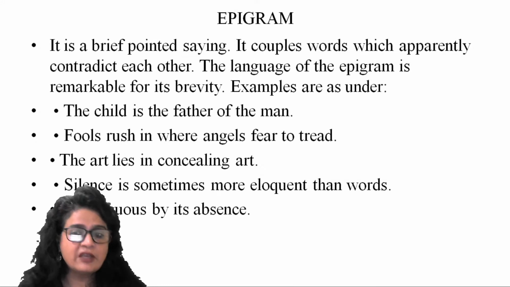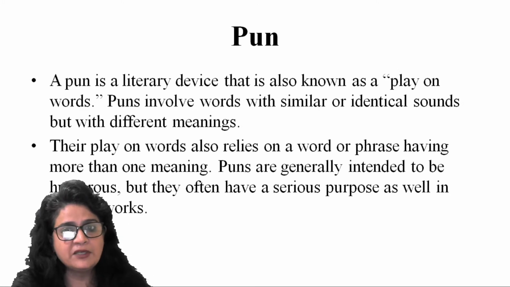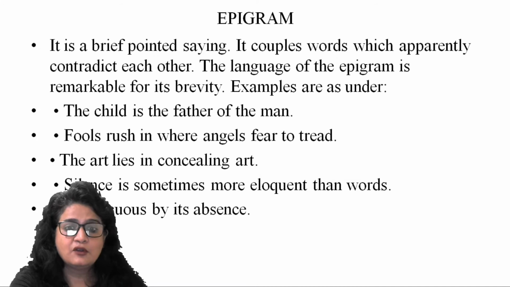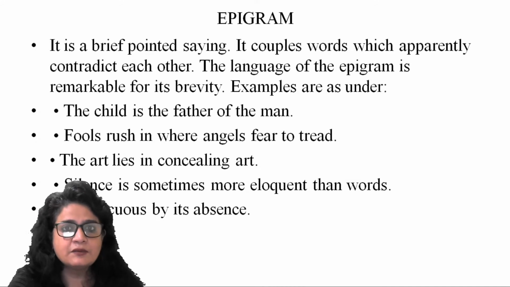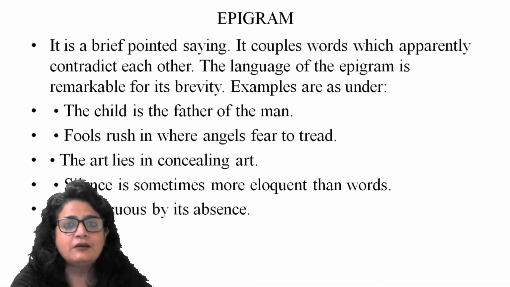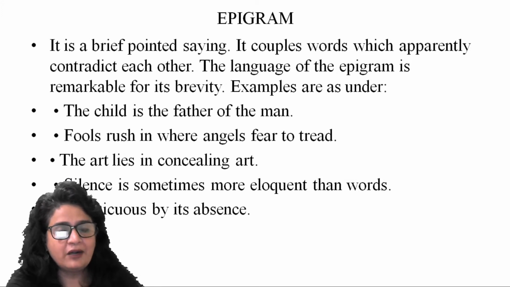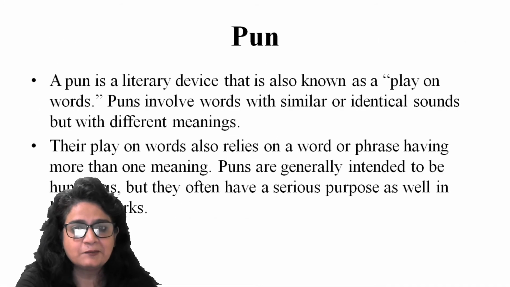Mark Twain was very famous for his epigrammatic style. When you see famous tweets, you see they are written in a very epigrammatic style. They are terse, to the point, convey some wisdom, and at the same time they may convey things in an opposite or contradictory way. They may not, but they are written in an epigrammatic style.